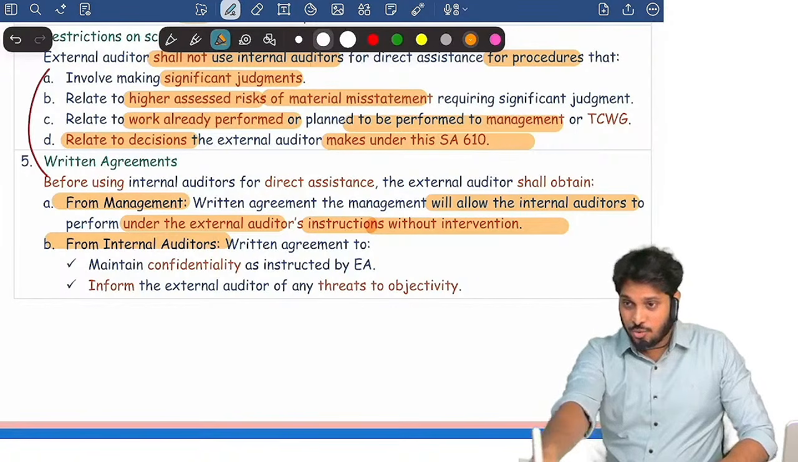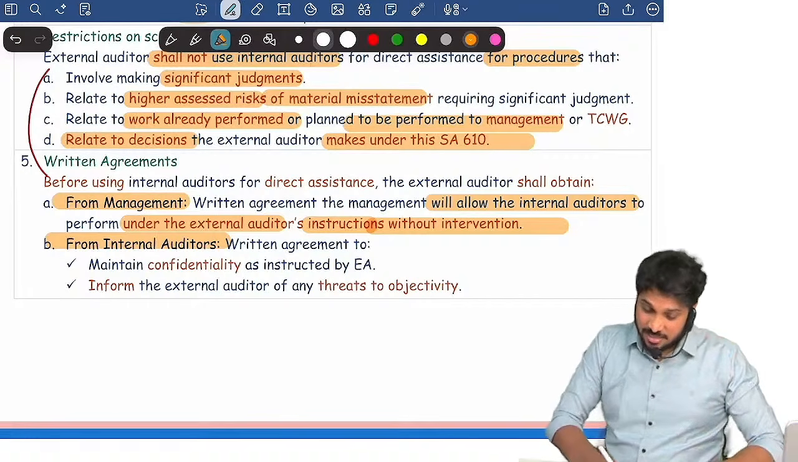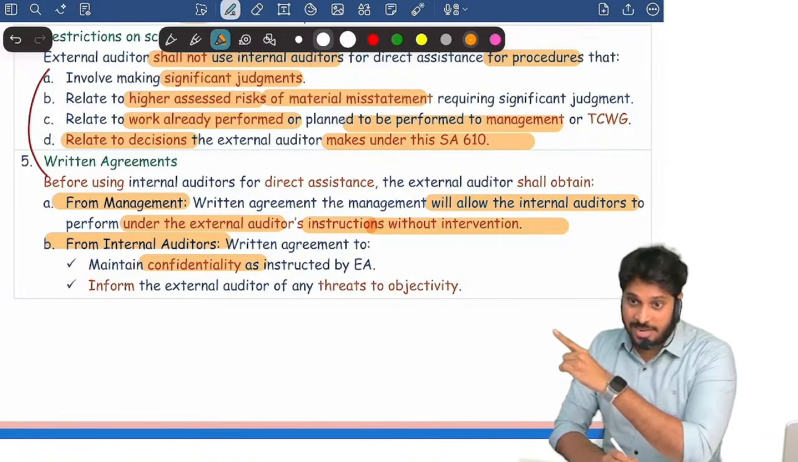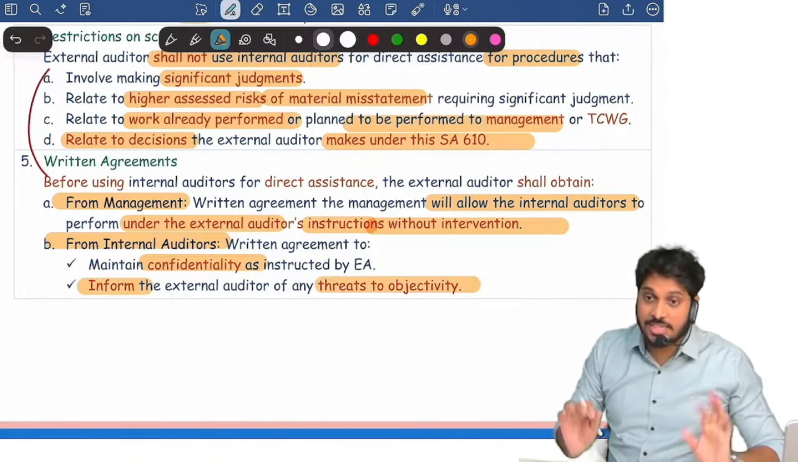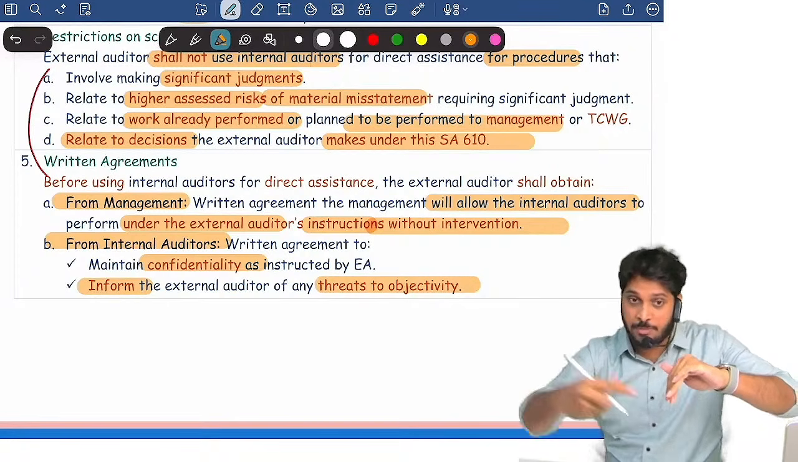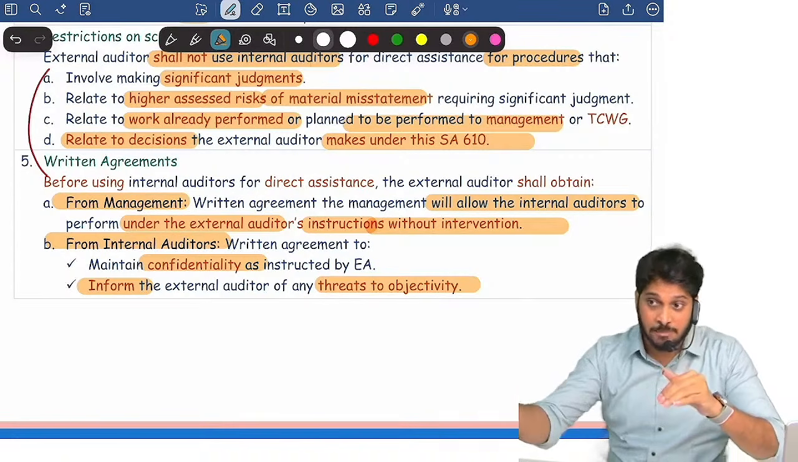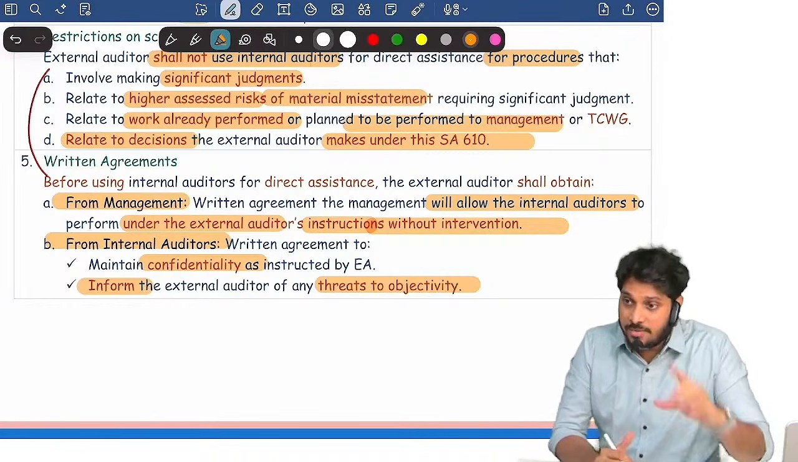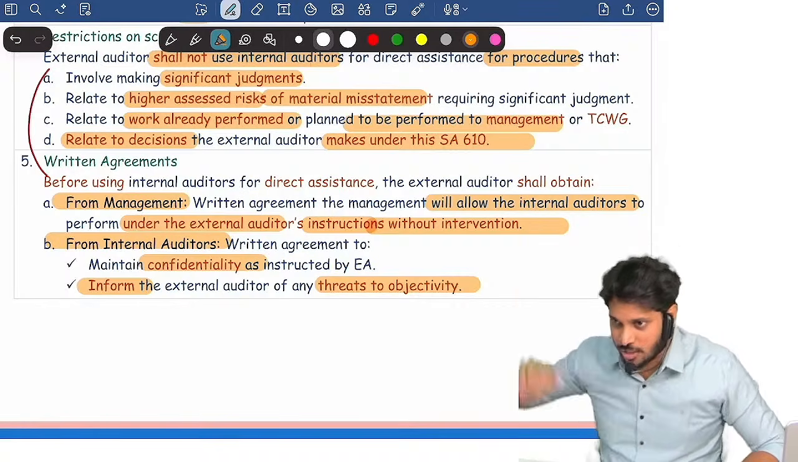From the internal auditors who are coming into my team, 10 members, with each of them I'll enter into a written agreement that they maintain confidentiality. Whatever I tell them, they should not go back and tell management on the same day. Yes or no? And they should inform me what the threats to objectivity are. Once they are part of my team for 20 days, management will be poking them from behind, saying, hey, tell me what is happening. They should not inform anything to management. And if such an incident happens, they should first communicate and tell me. Like that, I enter into an agreement with internal auditors who are providing direct assistance. This is type 2. Are you clear?